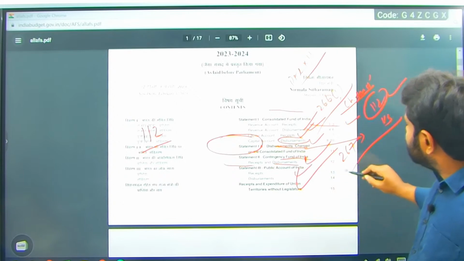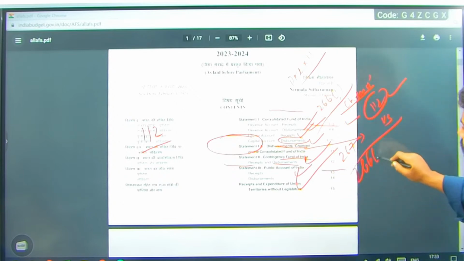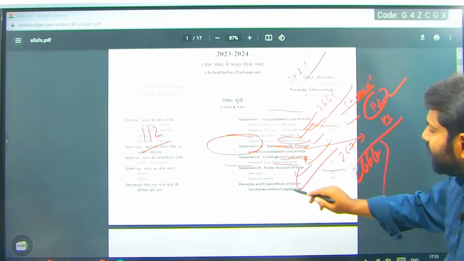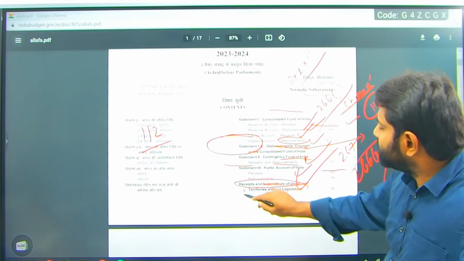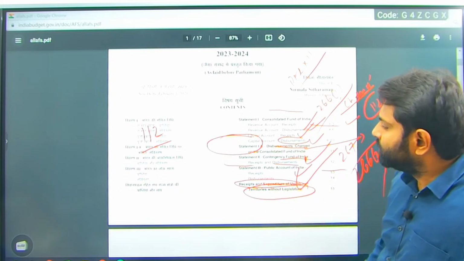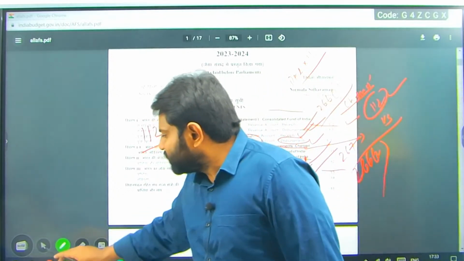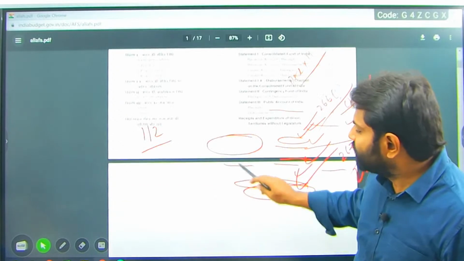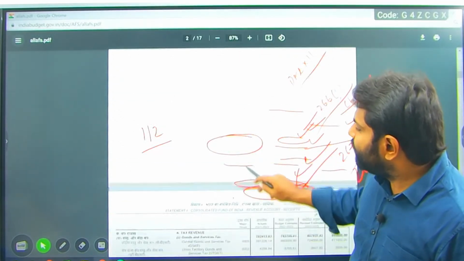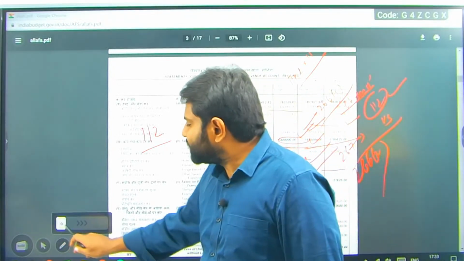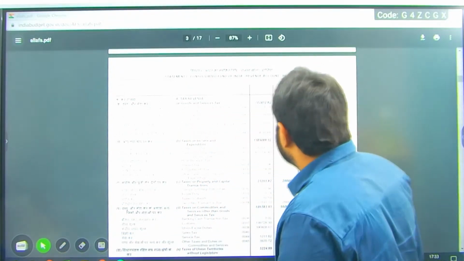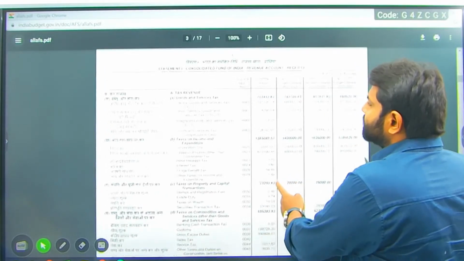Public Account you can see in 266(2). So receipts and expenditure of the Union separately, and Union territories without legislature. So these are the numbers which we have. Those doubts you had before can be resolved now. What is part of taxes, which tax is having more, all these questions can be answered somehow.